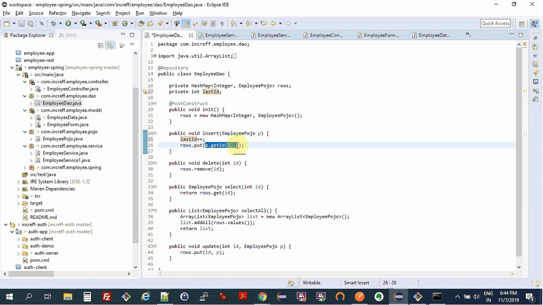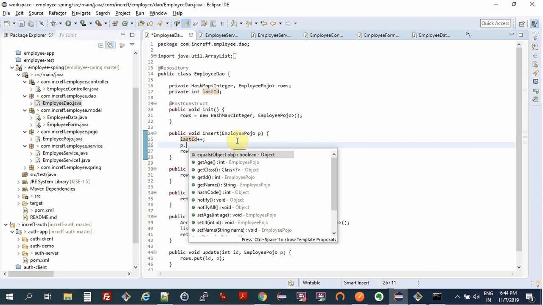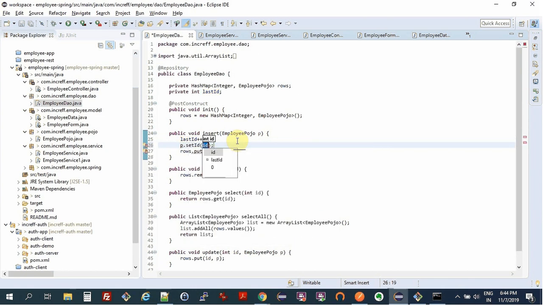So a new ID is automatically getting generated. We just ignore Pojo's ID, and we just say pojo.setID as last ID. And so this layer is simulating automatically creating IDs. And in databases, they have auto increment feature, they have sequences which do this at the database layer itself, right?